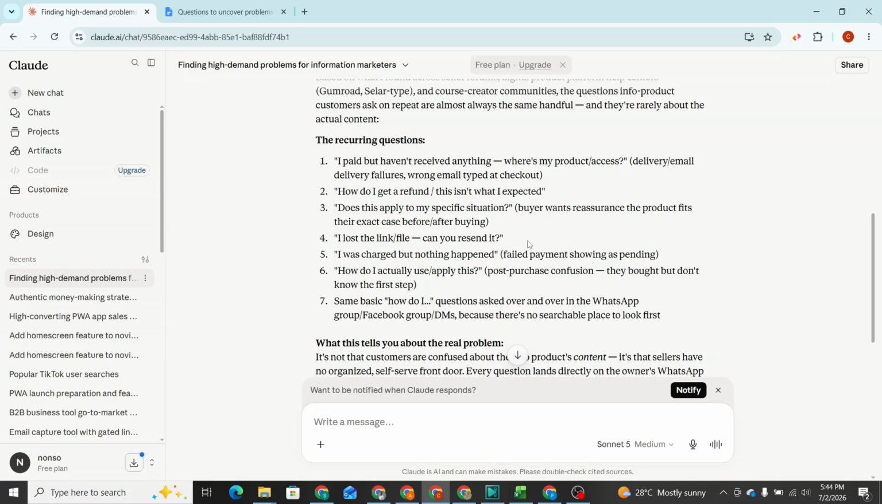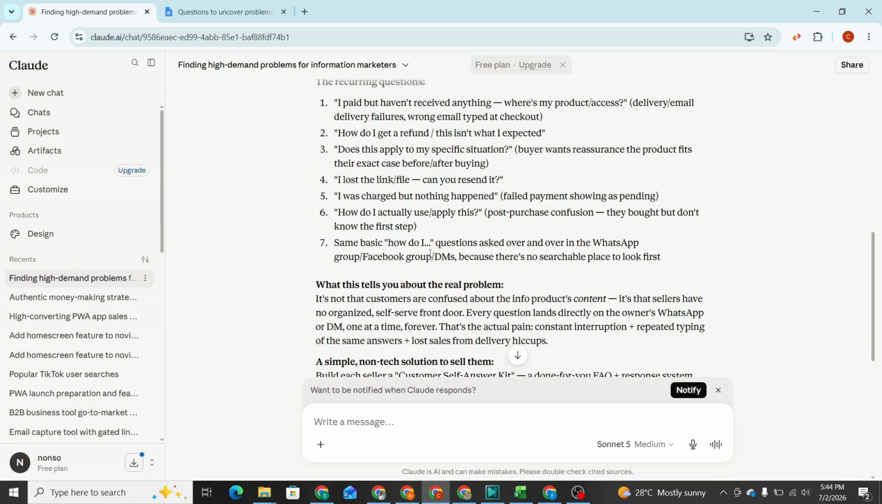I lost the link, can you resend the file? I was charged, but nothing happened. How do I actually use and apply this? Maybe this question is for how do I apply what I bought? These are questions that people who buy from information marketers ask every now and then, repeatedly, right? And you could create a solution that solves just one of these questions.